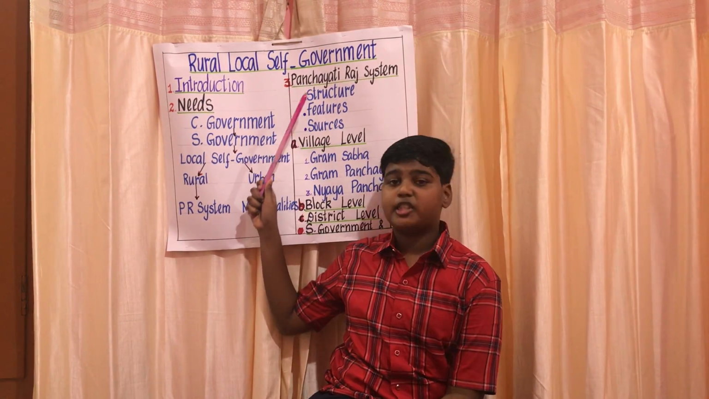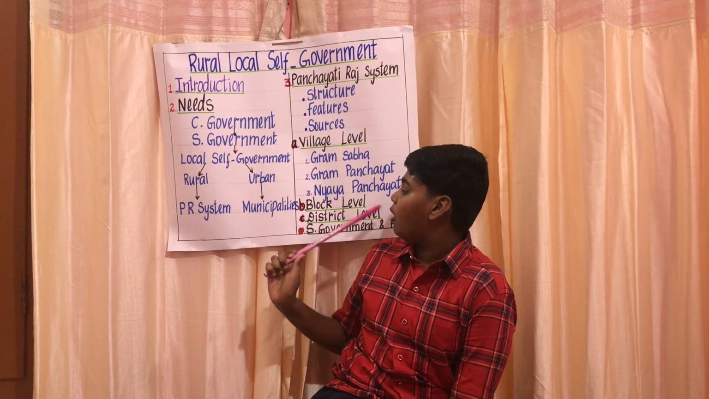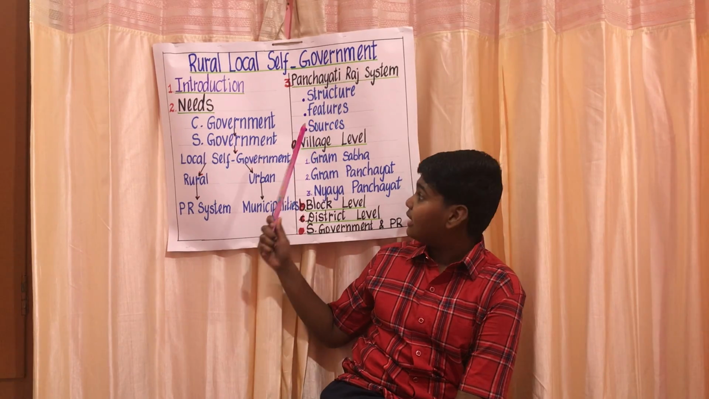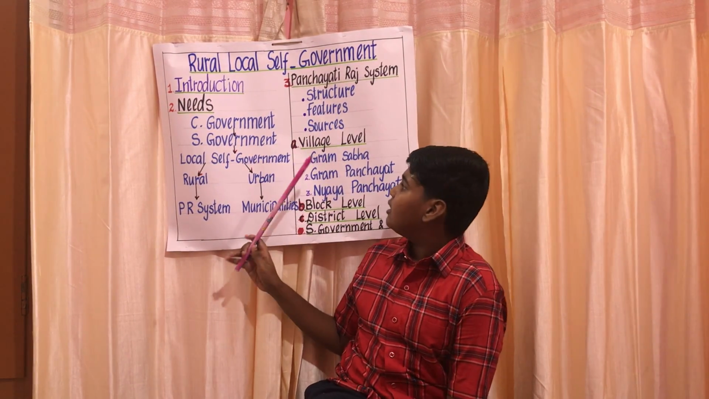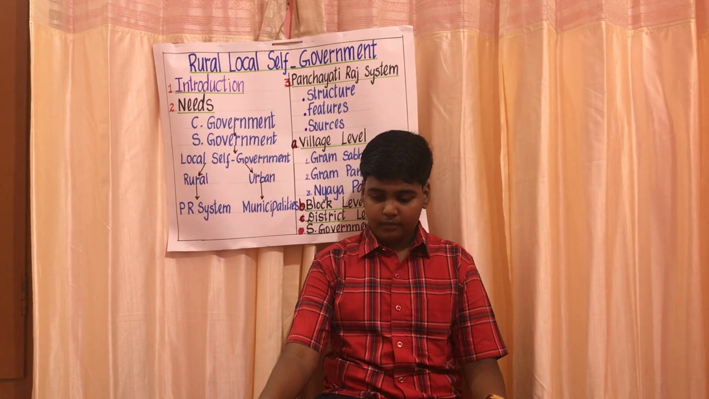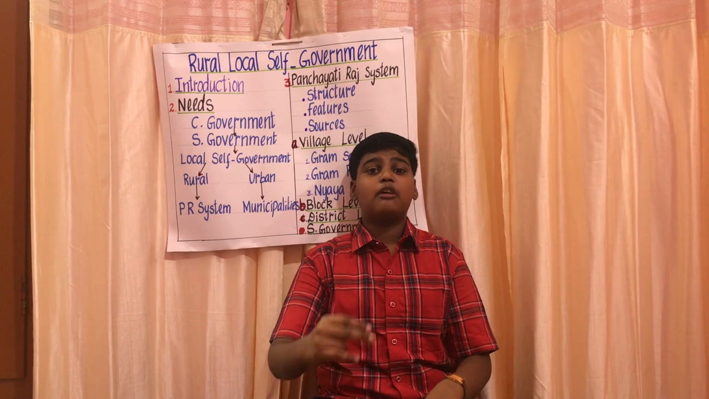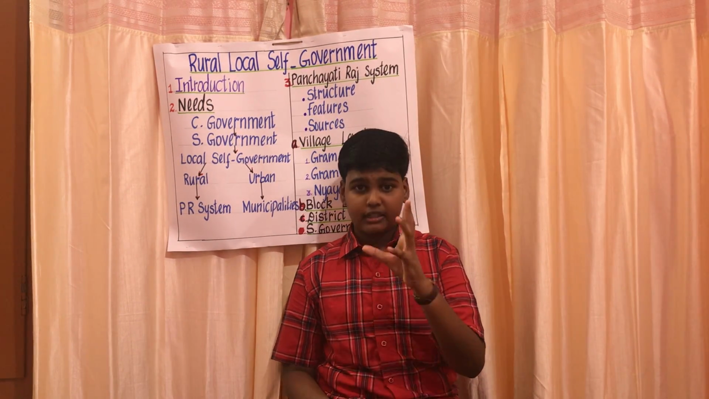So this Panchayati Raj system is of three types, three levels: village level, block level, district level. The village level is further classified as Gram Sabha, Gram Panchayat and Nyaya Panchayat. So now we can learn about the Gram Sabha. The Gram Sabha is also known as the village assembly. It is formed in villages that have a population of 500.